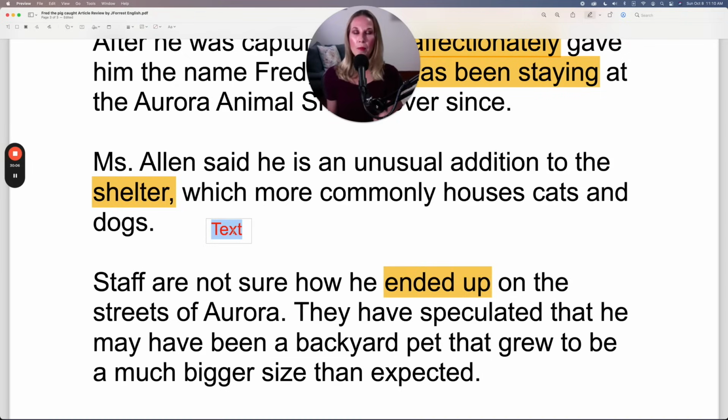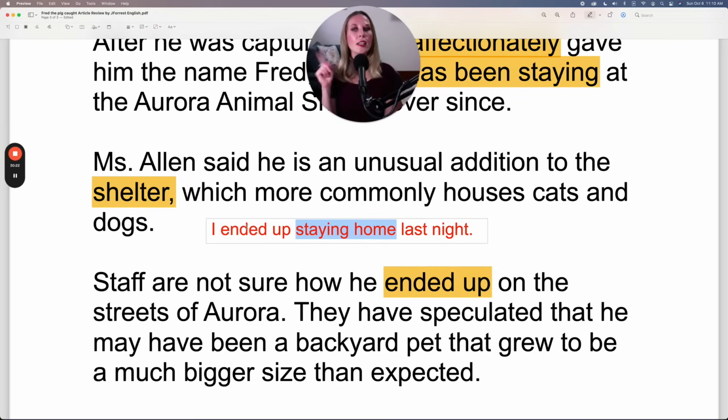For example, I might say, I ended up staying home last night. This implies that my final decision or action was to stay home. But because I used "ended up," it implies that I was considering other options, but I ended up staying home.